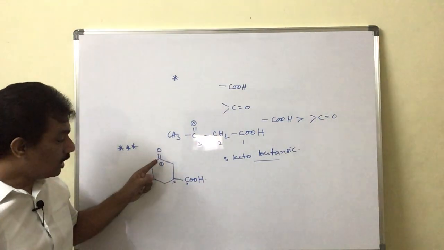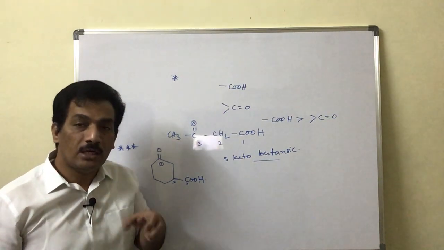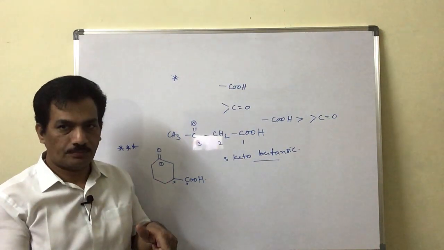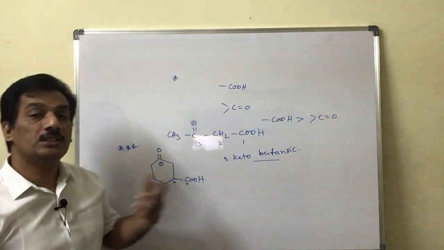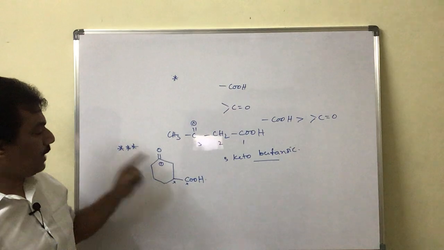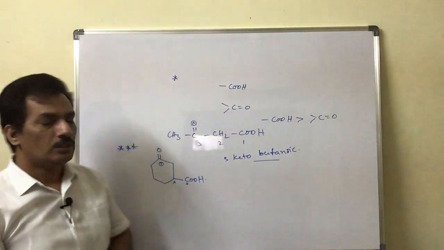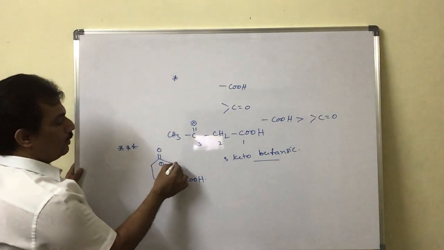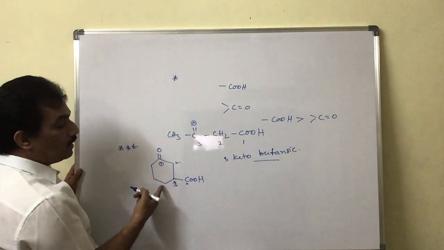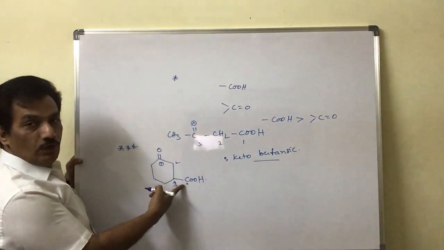The numbering starts from this one because here the keto group is part and parcel of this cycle, but COOH is outside the cycle. That's why here the priority number should be given to the keto group carbon. So in such a case, 1, 2, 3. On the third carbon, it is having the COOH group.